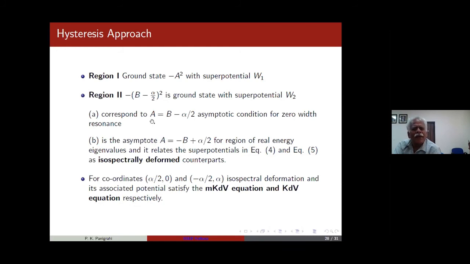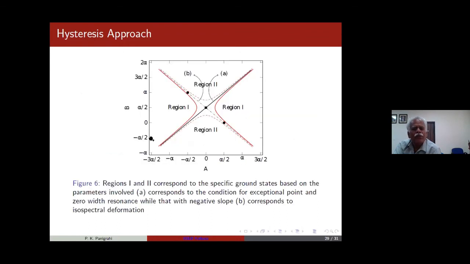And now the other one: let me show you that this isospectrally deformed potential can also be mapped to this. The domain which I showed for this modified KdV and KdV appears in a very small domain, alpha 2 to 0. So then plot that, and you see this plot.